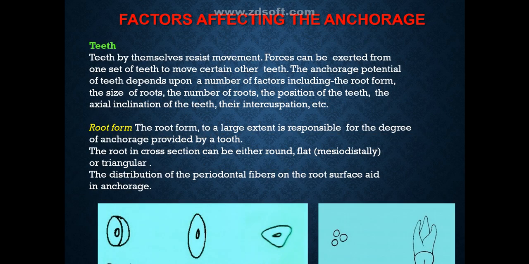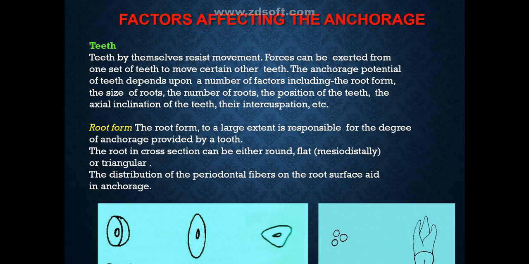Factors affecting the anchorage. First will be teeth. Teeth by themselves resist movement. Forces can be exerted from one set of teeth to move certain other teeth. The anchorage potential of teeth depends upon a number of factors including the root form, the size of roots, the number of roots, the position of teeth, the axial inclination of teeth, their intercuspation, etc.